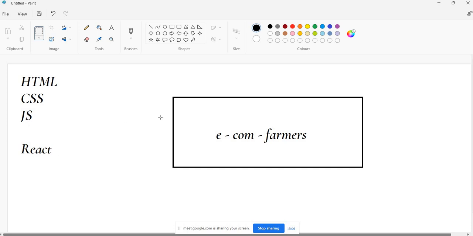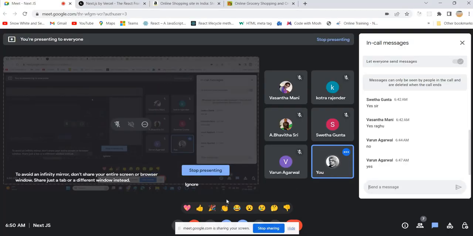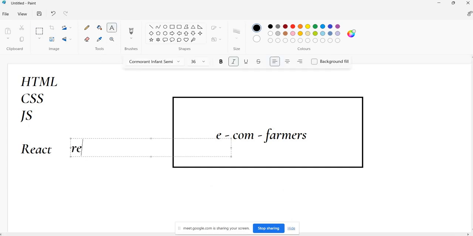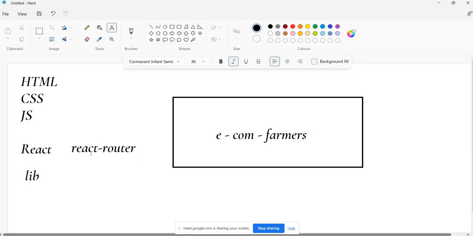Okay, fine. So here we need to help the farmer. So far we have learned HTML, some Bootstrap, some good JavaScript and fundamental knowledge in React.js. So we need to do a project. But if you want to do any project, React.js is not enough. If you want to implement routing, we need to take help from React Router. React is not a framework. React is just a library. That is not a wrong thing.